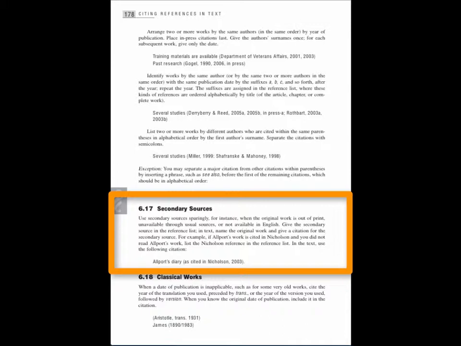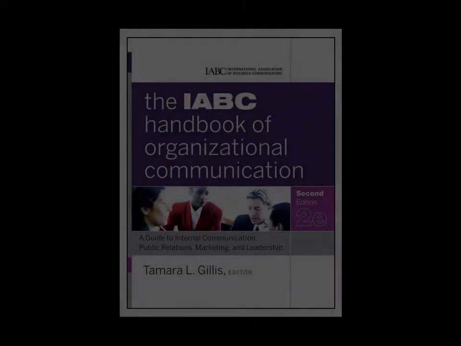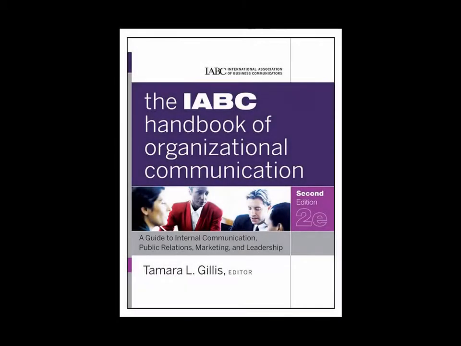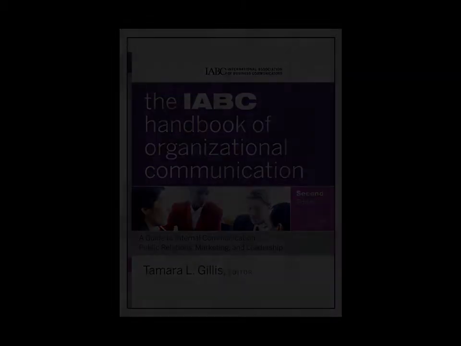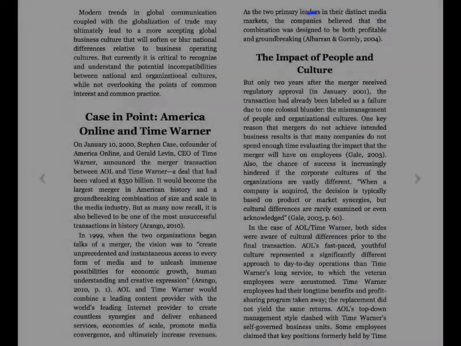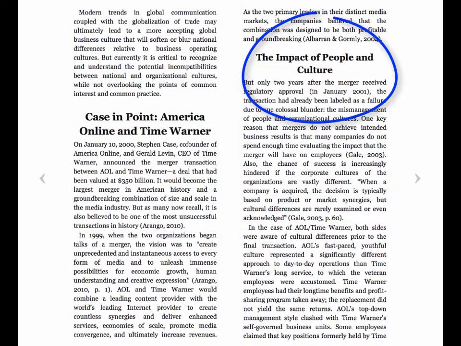To be more scientific and use the scientific research method, you need to have direct observation of those original sources. So let me show you an example of how this would work using a textbook that we use at Marist, the IABC, or the International Association of Business Communicators Handbook of Organizational Communication. Within this book, we can see a section devoted to the impact of people and culture on organizational communication.